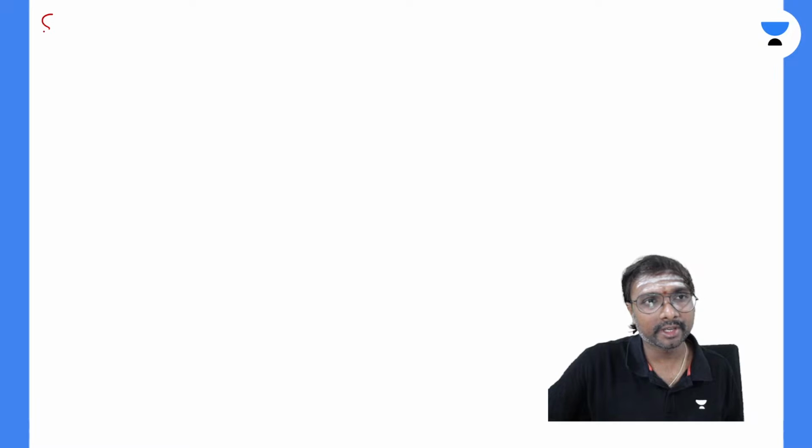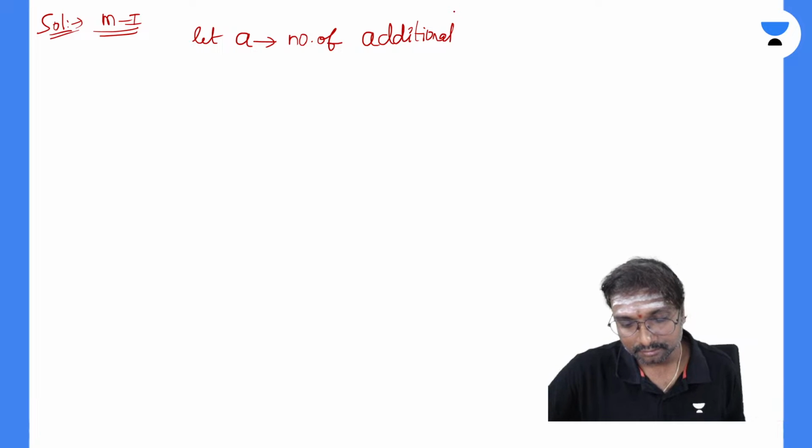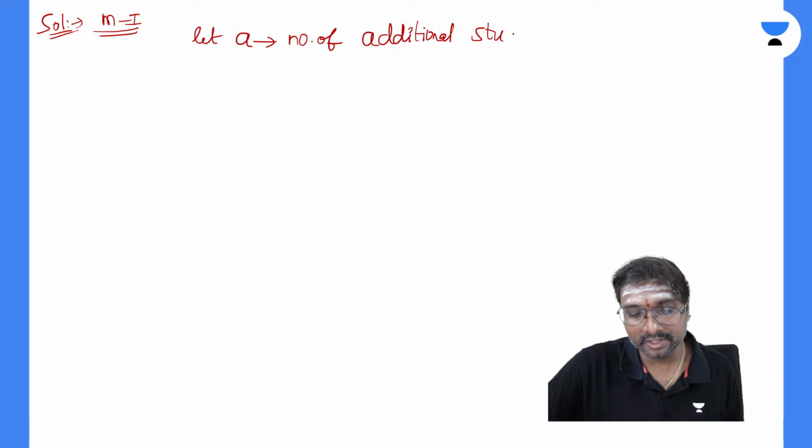Right. So here there are different ways. First, the shortcut method, we'll do it first. Let A be, right? What is that A? A is nothing but the number of additional students added, or additional items.